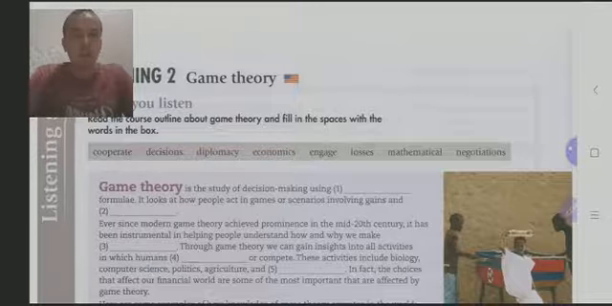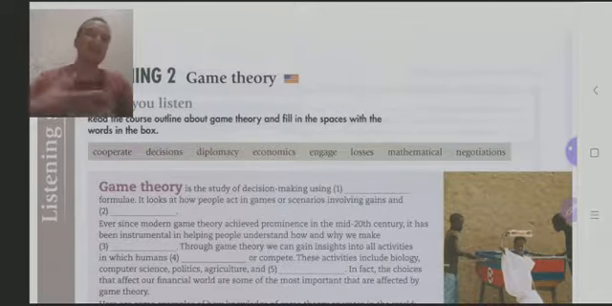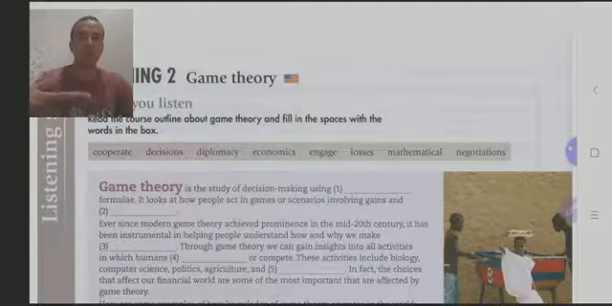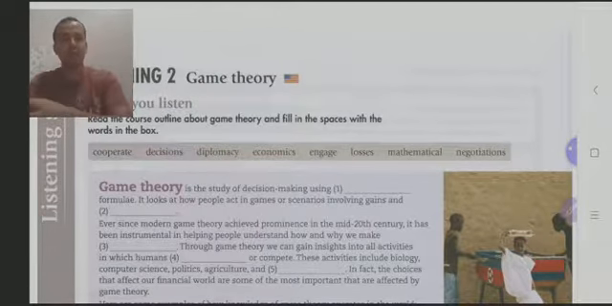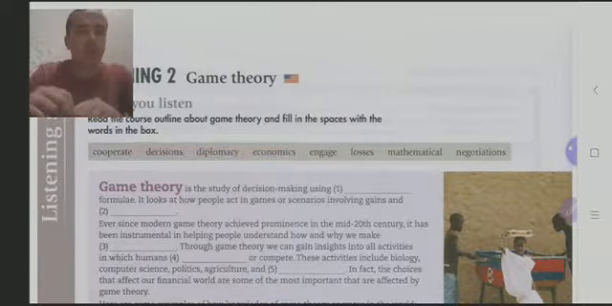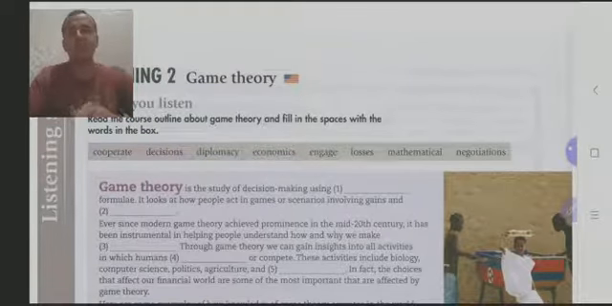The next one, economics. Economics is the management of money, the management of businesses. The next one, engage. For example, if you are engaged in family matters, you are going to marry someone. If you are engaged with some kind of job or activity, you do this thing. The next one, losses. For example, this year, lots of countries are suffering from losses in economics, in finance. Loss is something that you lose. It's something that countries lose.